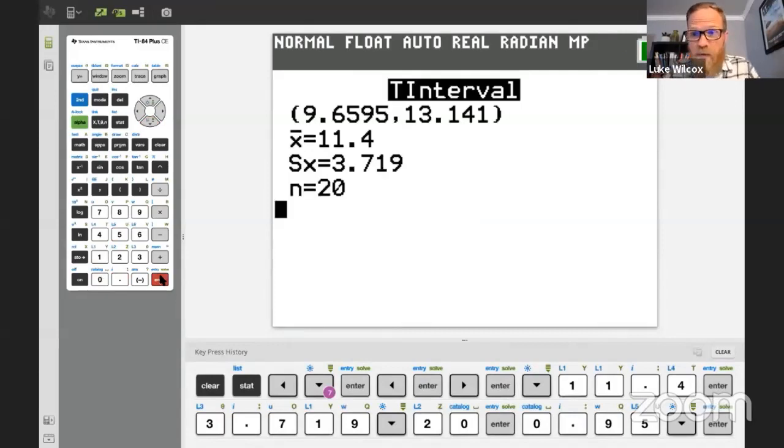And sure enough, the calculator answer matches with what we had in our work. We had 9.66 to 13.14, which is precisely what you see here on the calculator. So I think this is a great way to check your answer. If you made a mistake somewhere in your work, you know to go back, look at that work, and make sure that it matches up with what you see on the calculator.